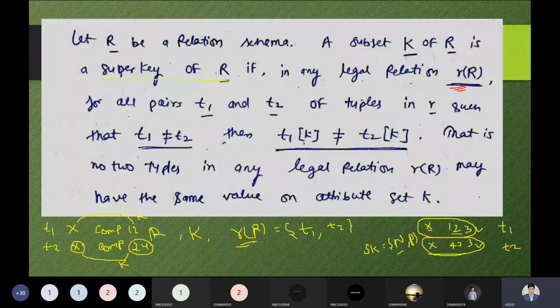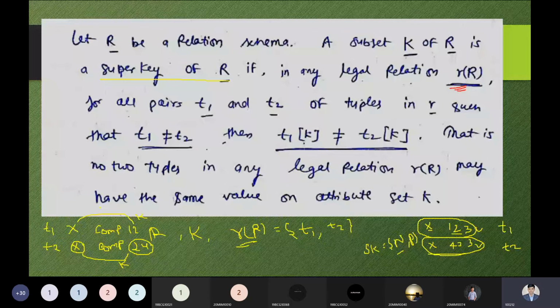And from the super key, we have seen the candidate key, if you remember this concept from the class. Next, we have seen the primary key. The primary key is also derived from the candidate key. So super key, candidate key, and then primary key. So this pair T1 and T2 cannot be equal. This is the point I am speaking once again. See, here T1 and T2 are equal. Here T1 and T2 are equal, but how can I say these are different?